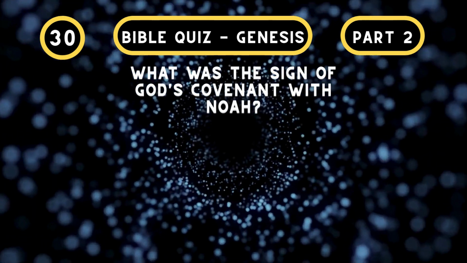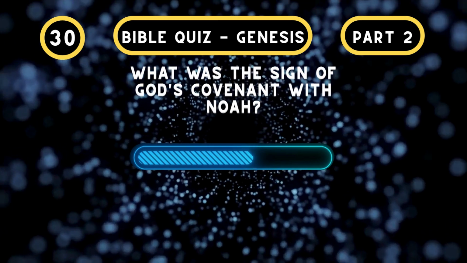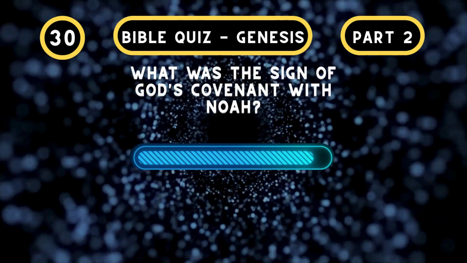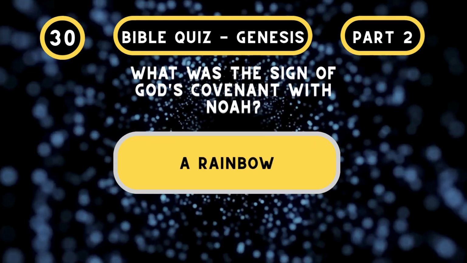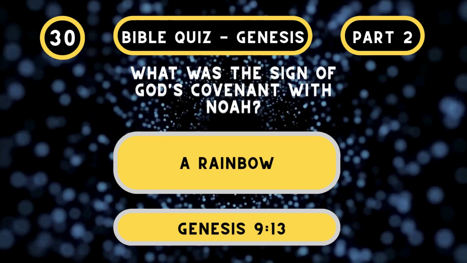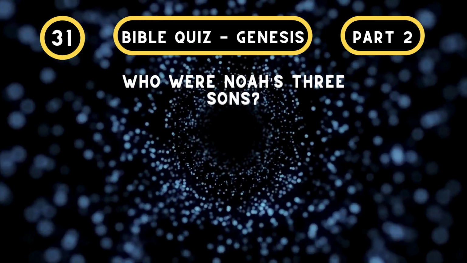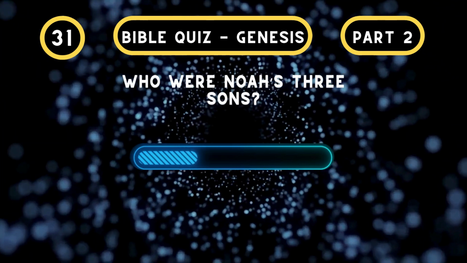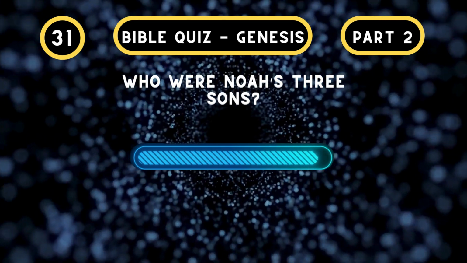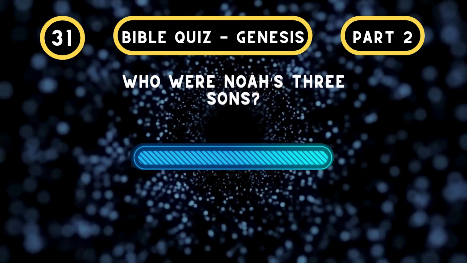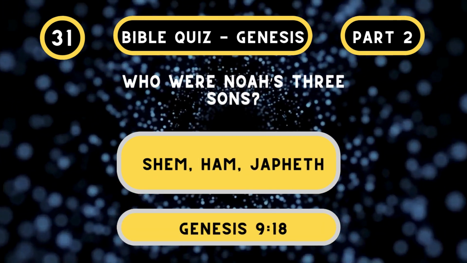What was the sign of God's covenant with Noah? A rainbow. Genesis chapter 9, verse 13. Who were Noah's three sons? Shem, Ham, Japheth. Genesis 9, verse 18.